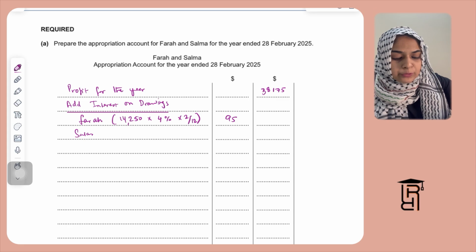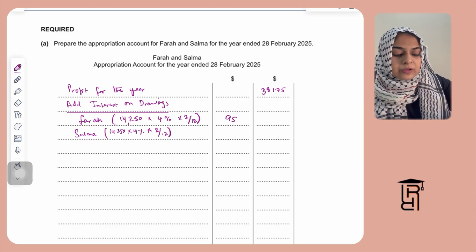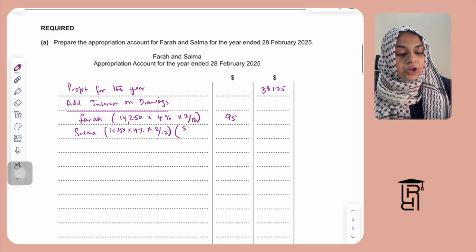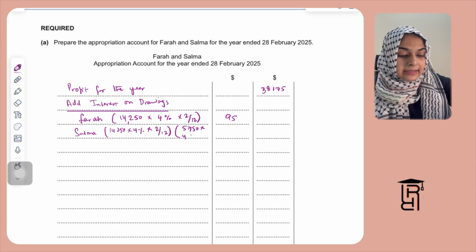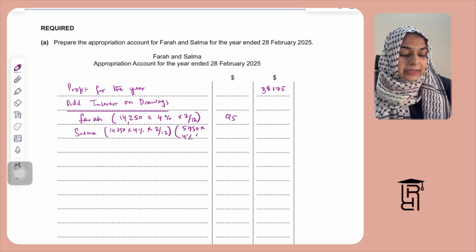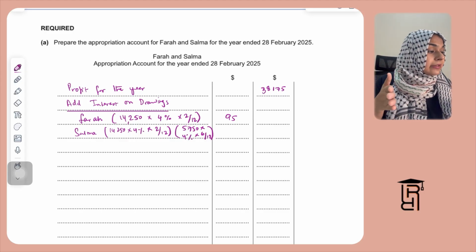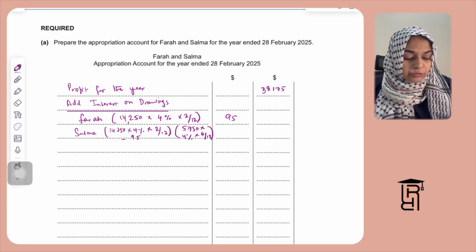For Salma, I'm going to make two calculations. One is the same as Farah, so 14,250 because she has also taken 14,250, multiplied by 4% multiplied by 2 divided by 12. So again, you get 95 for this. And for the goods drawings that she has taken, 5750, so 5750 multiplied by 4% multiplied by 6 divided by 12 is what you're supposed to do. Multiplied by 6 divided by 12 because these drawings are taken in mid-year, right? So this is going to be 115, and this basically is going to be $95. This is going to equal the other drawings.